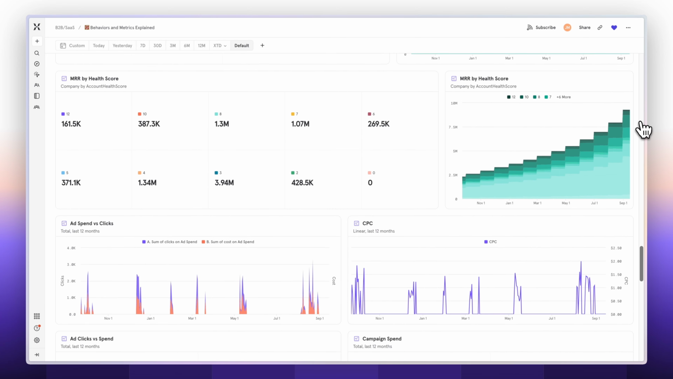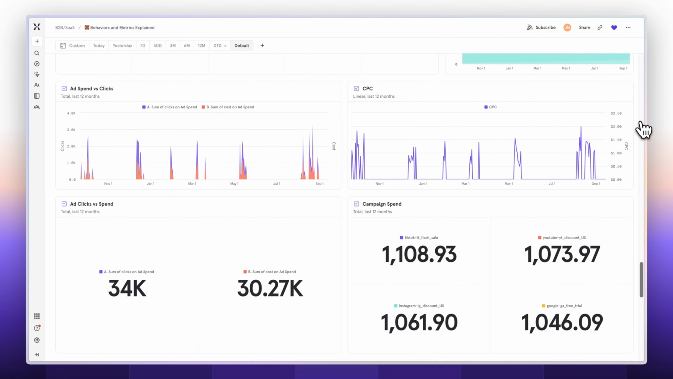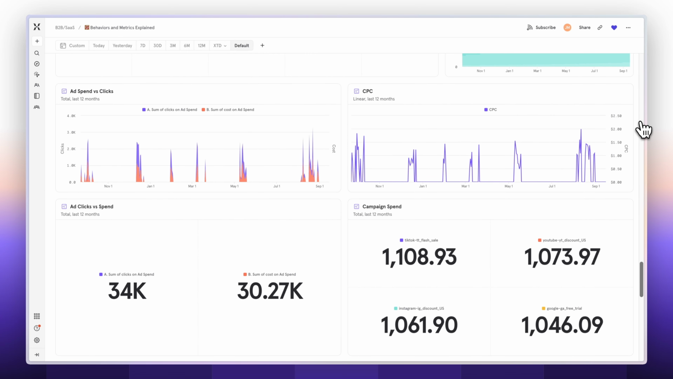And below here, I'm looking at marketing data, and I want to better understand how our cost per click and ad spend is going. Now, I'm using metrics here that I've created, so you'll see changes happen as I make them. So let's look at this one. Right now, I'm looking at sum of clicks on ad spend versus sum of cost on ad spend.